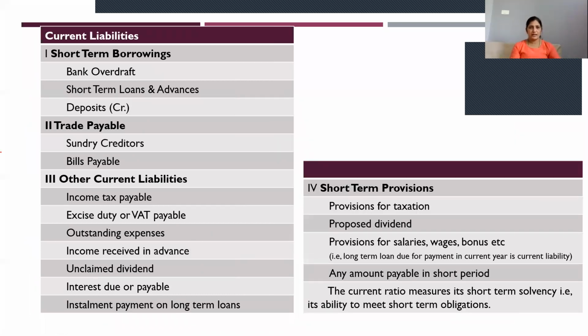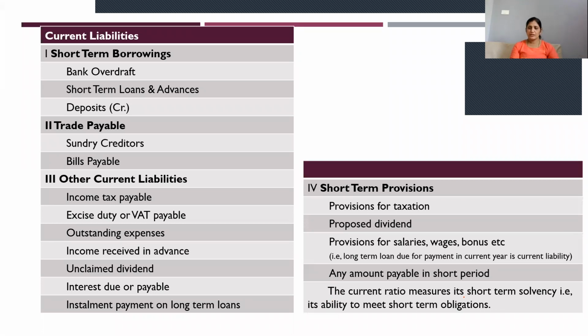Next, what are current liabilities? You have short-term borrowings, in that bank overdraft, short-term loans or advances, deposits, that is credit. Then trade payables, sundry creditors, bills payable. Other current liabilities are income tax payable, excise duty or VAT payable, outstanding expenses, income received in advance, unclaimed dividend, interest due or payable, installment payment on long-term loans, short-term provisions such as provision for tax, proposed dividend, provision for salary, wages, etc. Any amount payable in a short period.